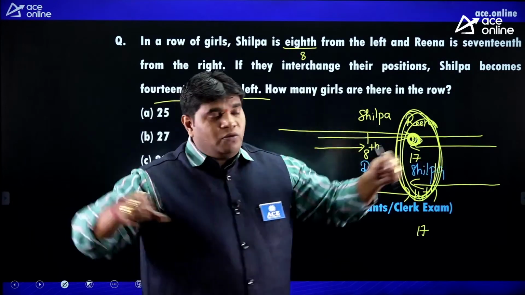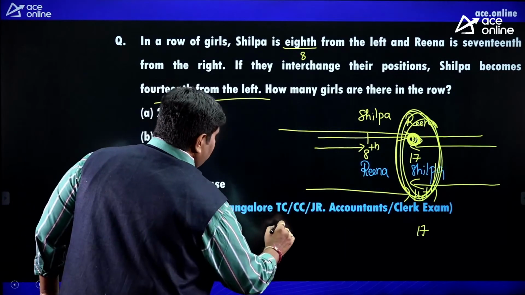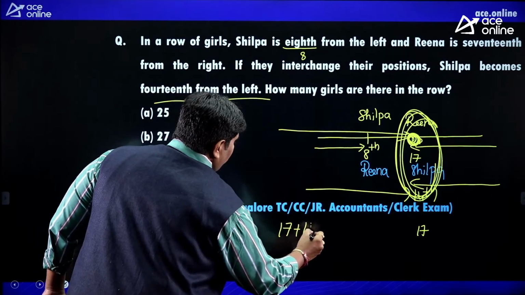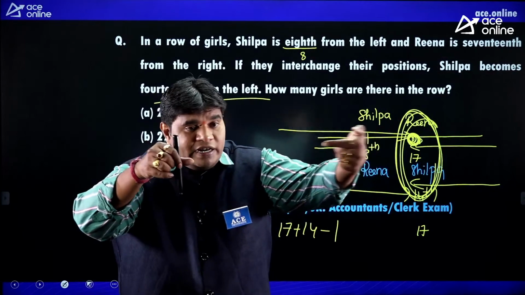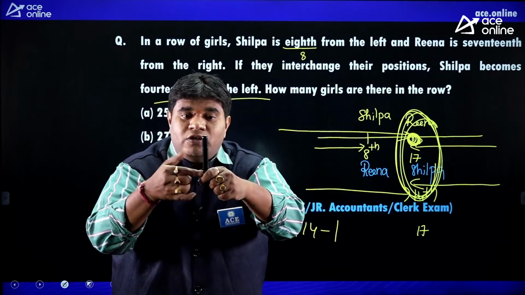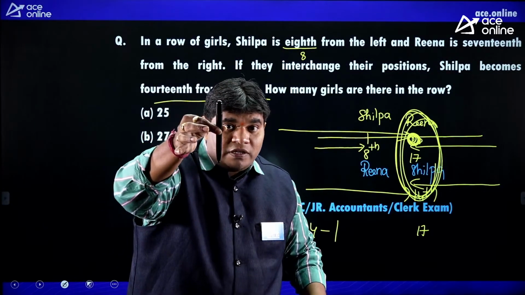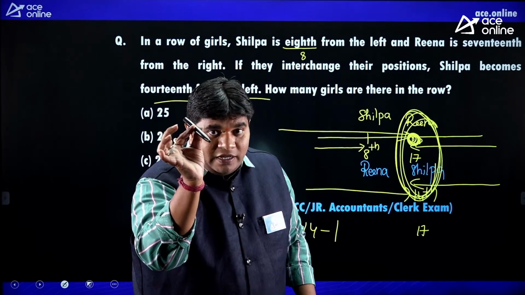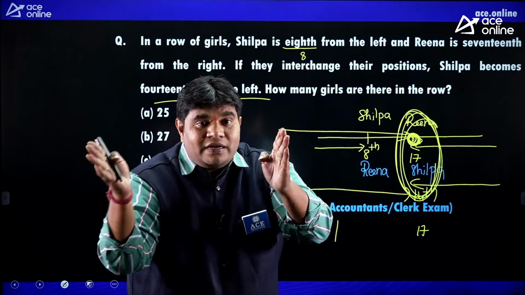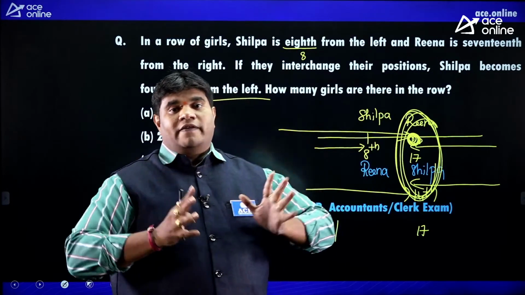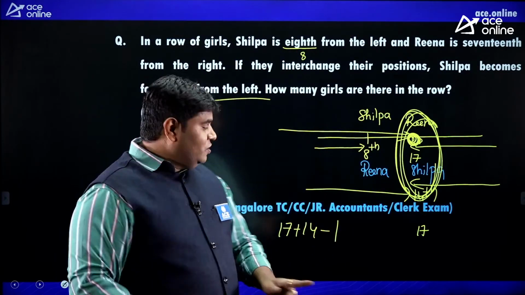Number of persons in a queue is 17 plus 14 minus 1. Because you are counted on the left side, and you are counted on the right side also, so you are counted 2 times for this person. But the number of persons is only 1 person here. So the number of persons in a queue means rank from the left hand plus rank from the right hand minus 1. Got it? So the answer is 30.